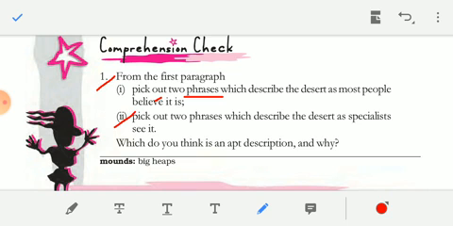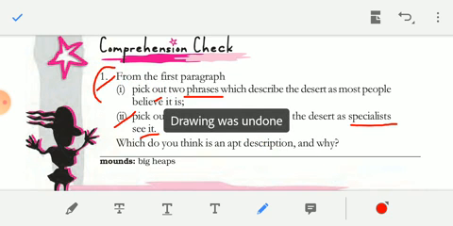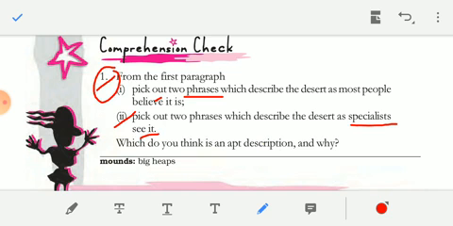Pick out two phrases which describe the desert as specialists see it. Here the question is asking how the specialists see the desert. The first question was about how people see it, and now how the specialists see it. The answer would be, the two phrases are a beautiful place.